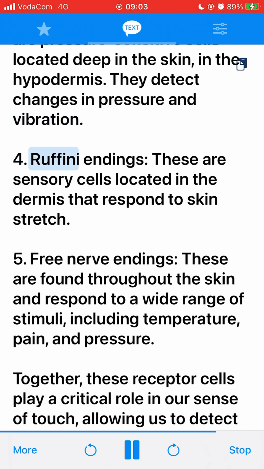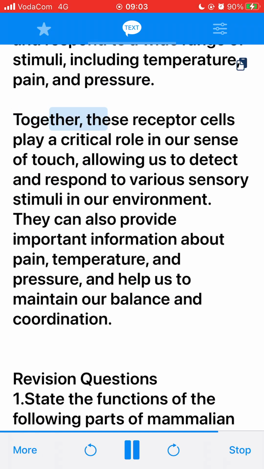4. Ruffini endings. These are sensory cells located in the dermis that respond to skin stretch. 5. Free nerve endings. These are found throughout the skin and respond to a wide range of stimuli, including temperature, pain, and pressure. Together, these receptor cells play a critical role in our sense of touch, allowing us to detect and respond to various sensory stimuli in our environment. They can also provide important information about pain, temperature, and pressure, and help us to maintain our balance and coordination.